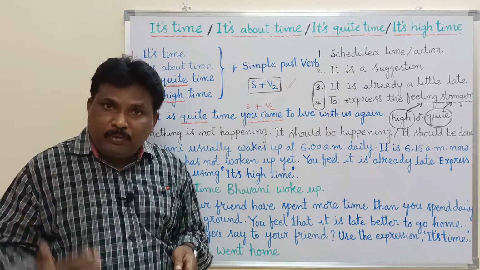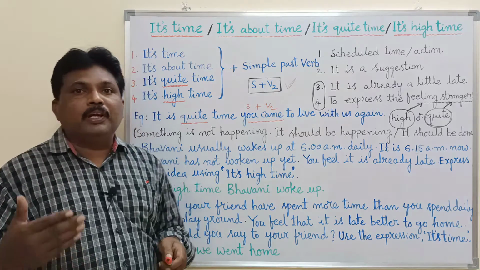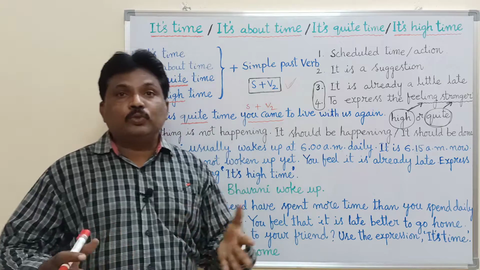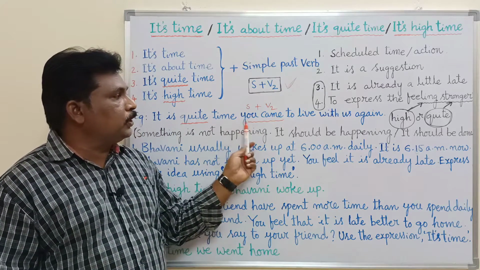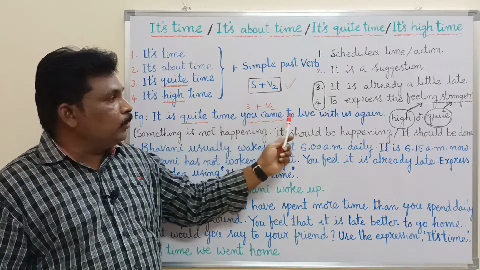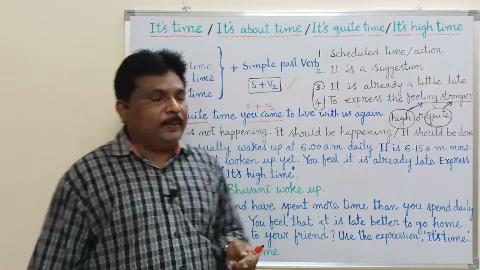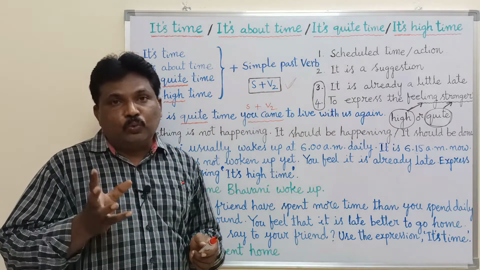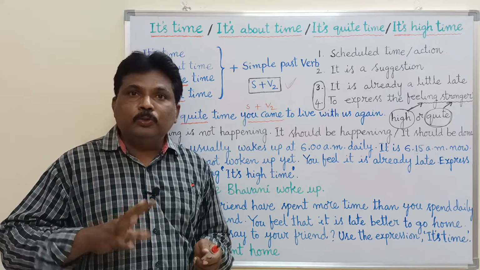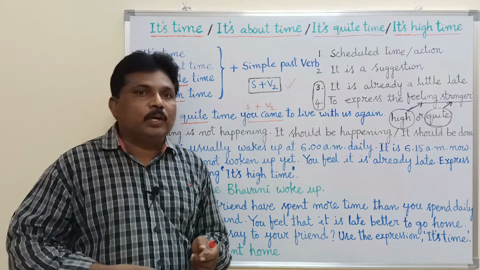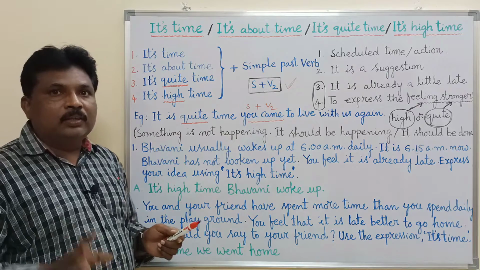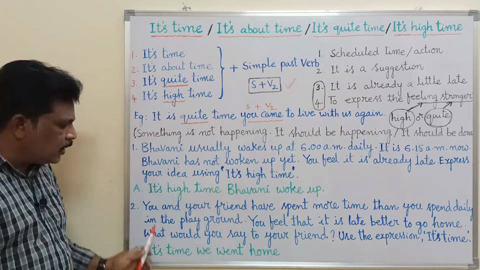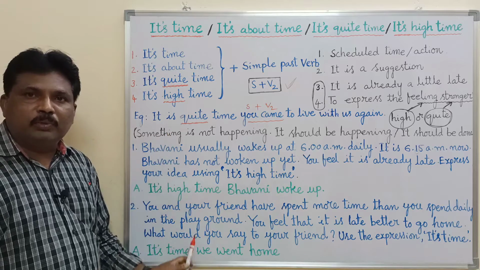So it should be finished. It should be done, but it is not happening. It should be happening or it should be done. That is why she used this expression: it is quite time you came to live with us again. So this is a typical language function that we have in English. It can be used in your written language and spoken language, provided you understand the usage and the meaning of the expression.